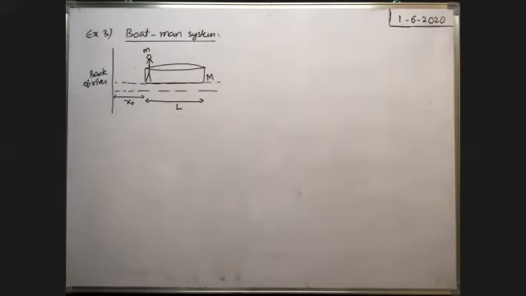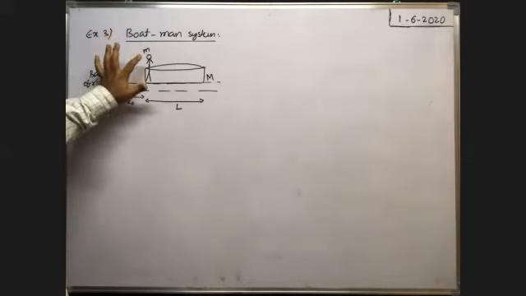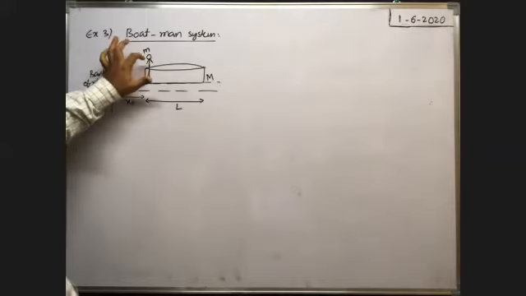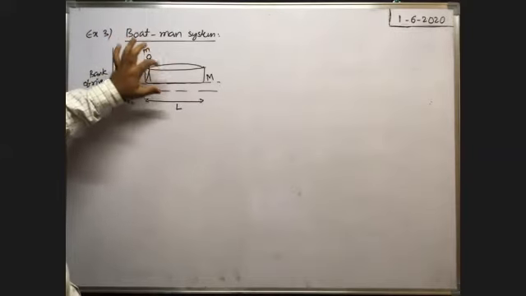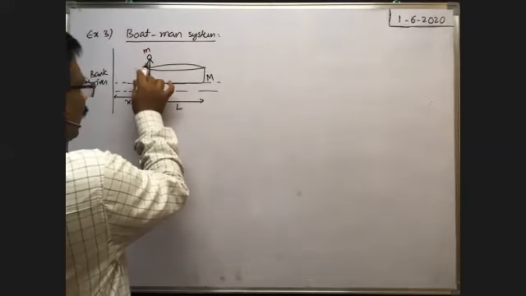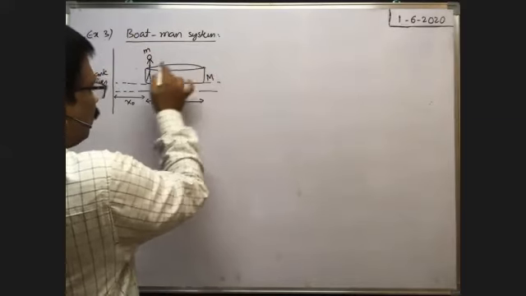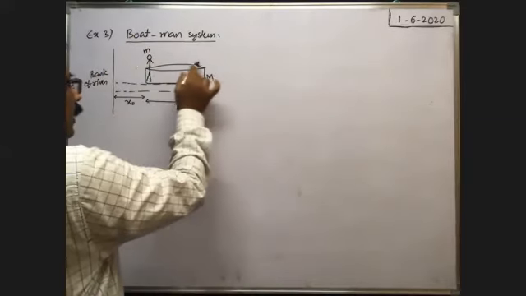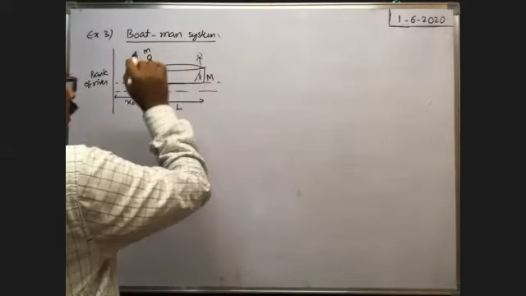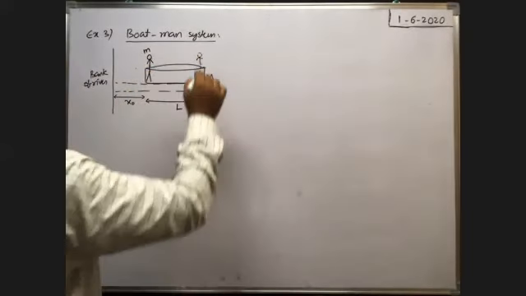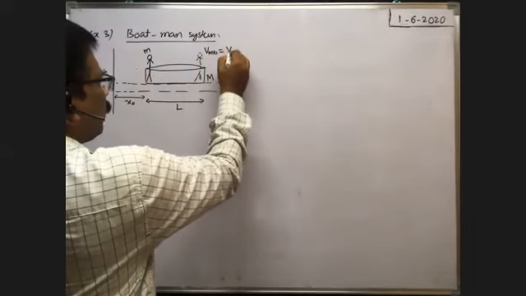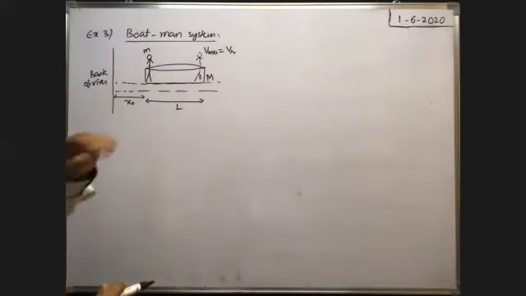Okay, right. So here, initially the boat is at rest, the man is at rest. Now the man is walking on the boat from one end to the other end. That means he comes to the position here, and whenever he reaches this end, the velocity of the man with respect to the boat is the relative velocity, that is Vr.